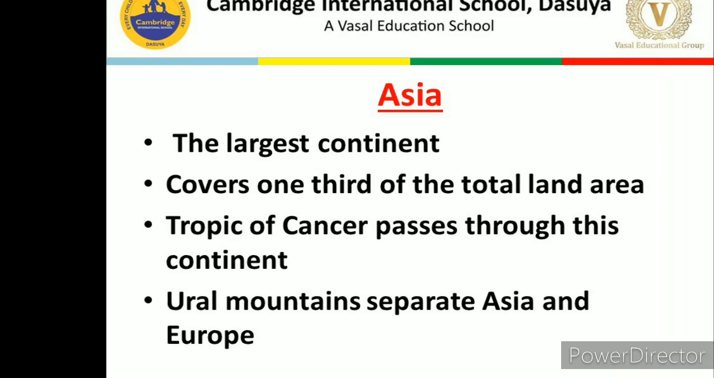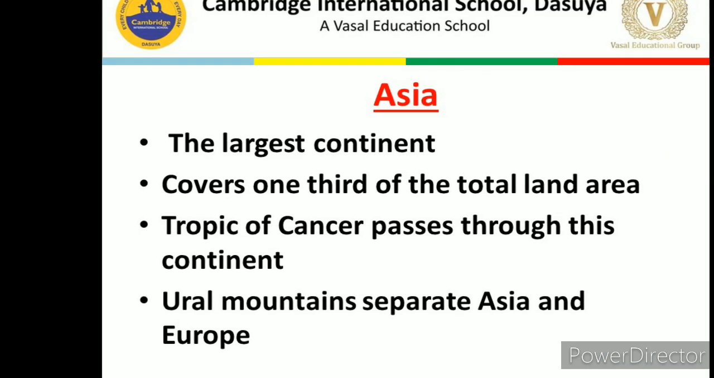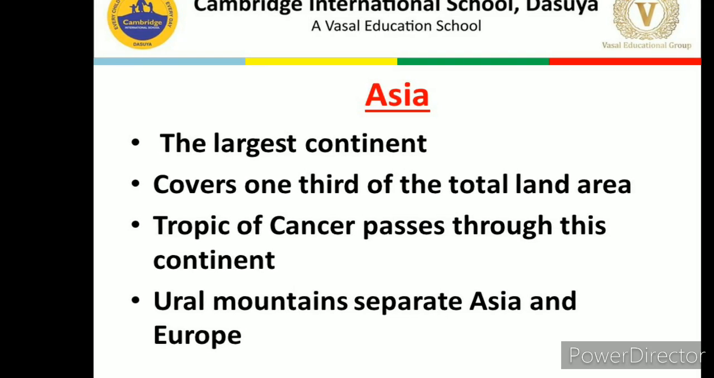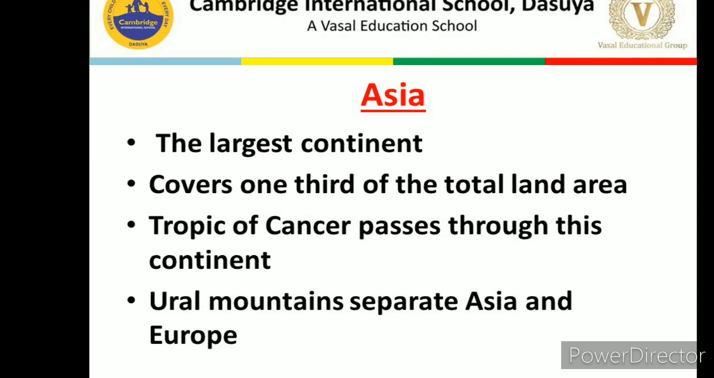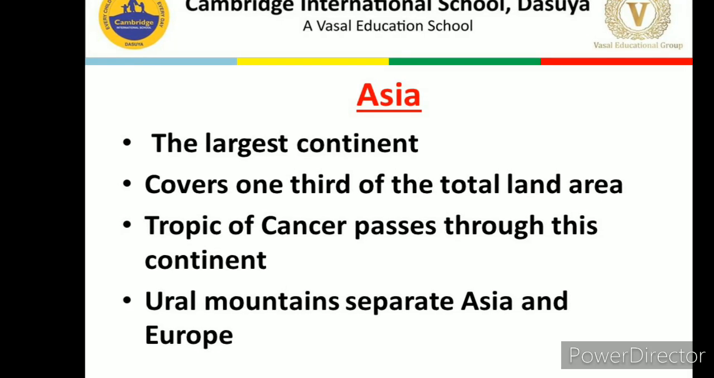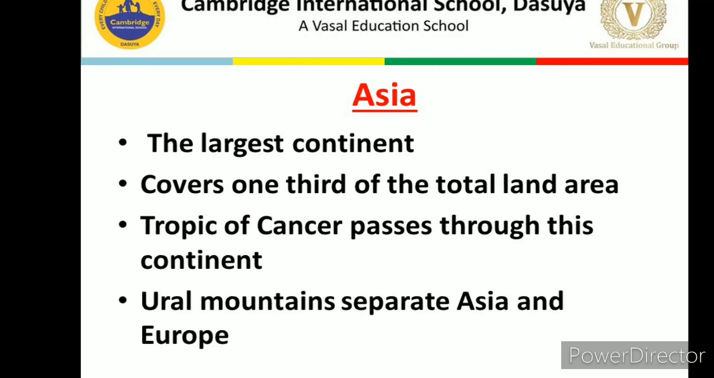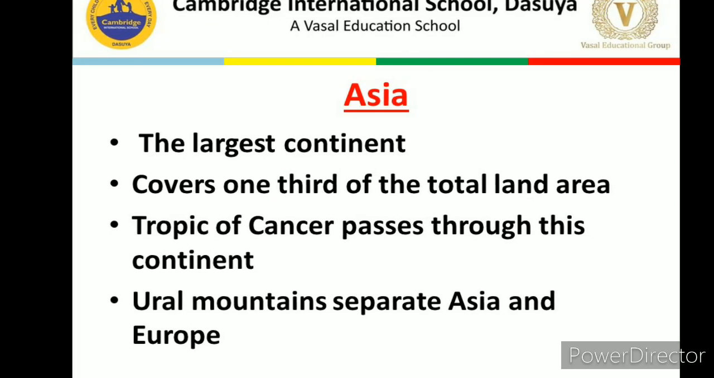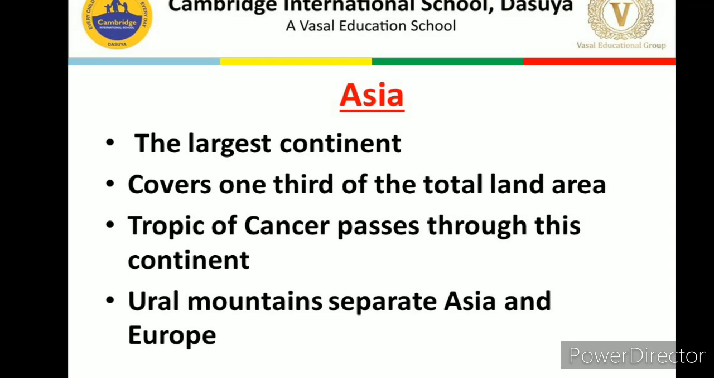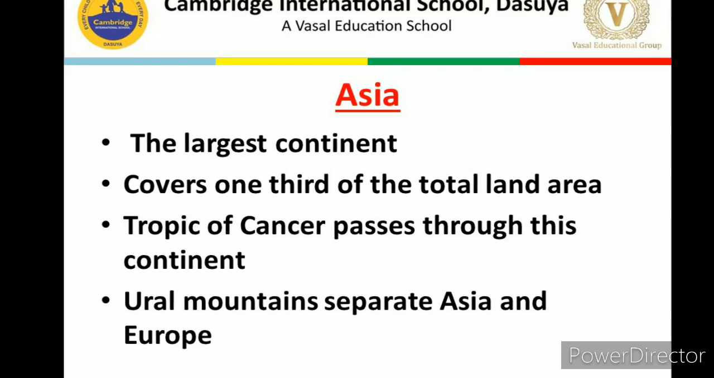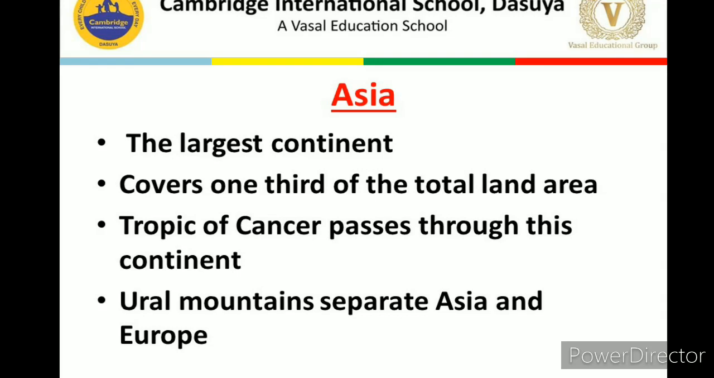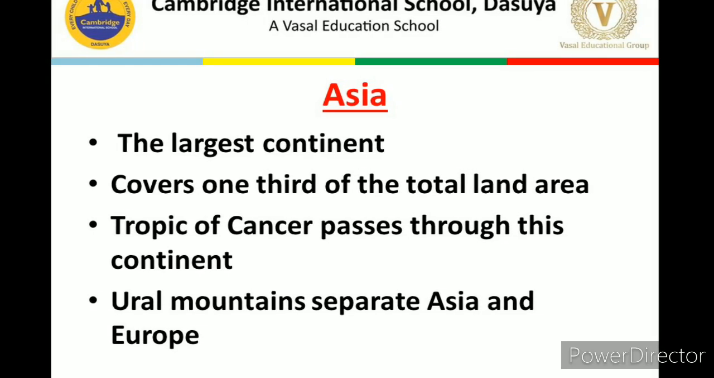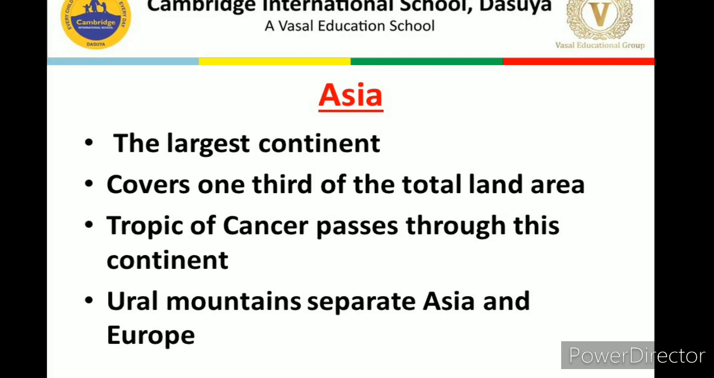So dear children, let's discuss them one by one. First of all, we are going to discuss Asia. You can see where Asia is? Yes, very nice. Asia is the largest continent. It covers one third of the total land area. The Tropic of Cancer passes through this continent, and if you have seen the political or physical map of India, as we discussed in the previous chapter, there also you can find the Tropic of Cancer passing from Gujarat towards the eastern states.